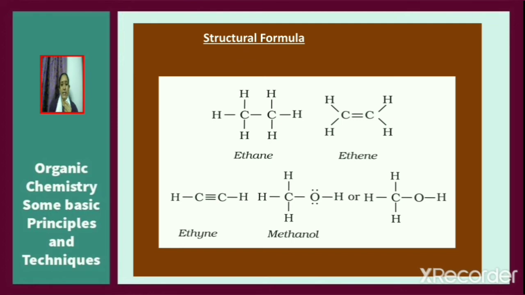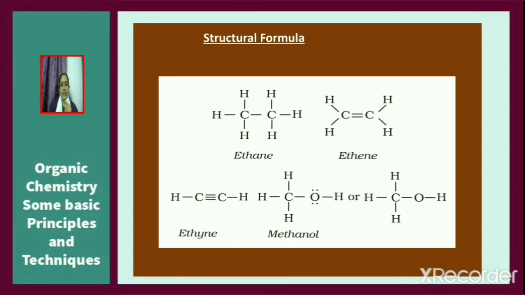Now consider ethane. The structural formula is given here. The carbon-carbon single bond is shown using a single dash and all the C-H bonds are shown using a single dash between carbon and hydrogen. So in a structural formula, all the bonds present in the molecule should be shown.